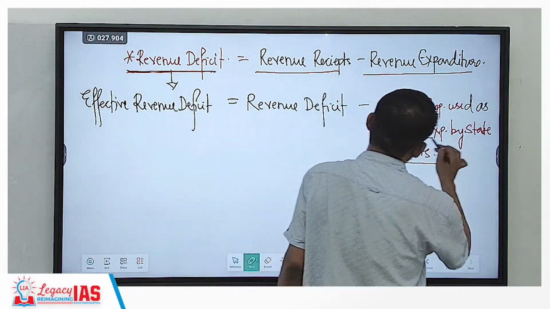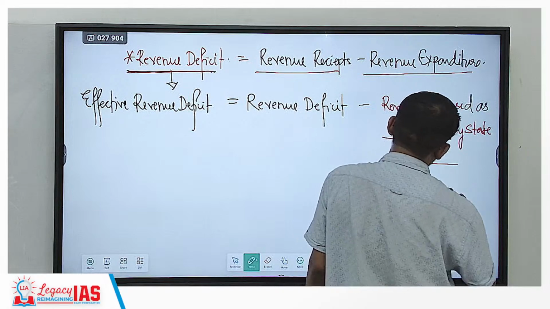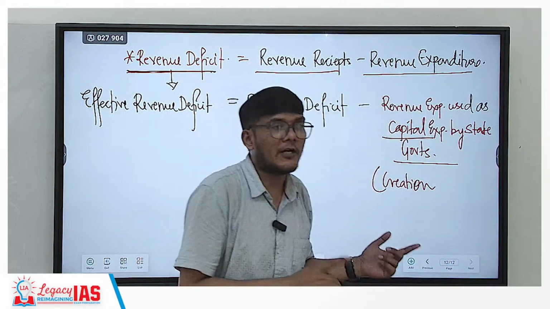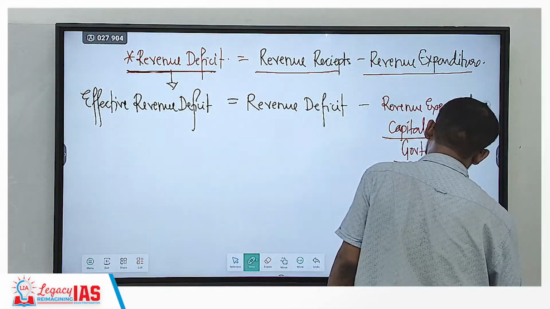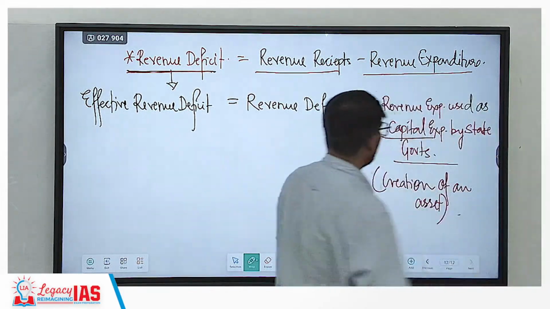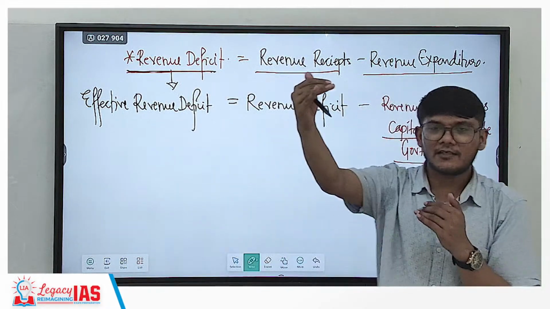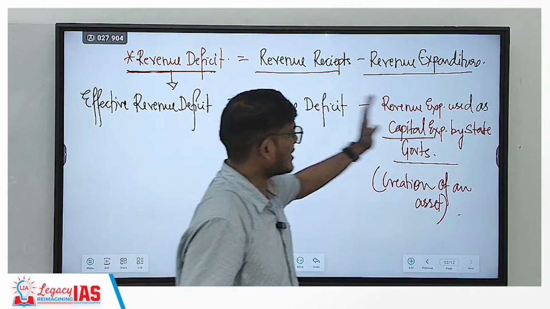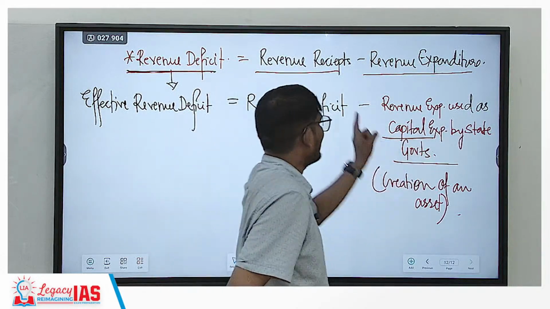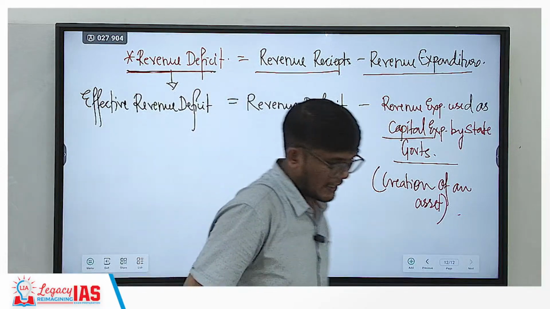Used as capital expenditure means used for creation of an asset. Capital expenditure is what? Any expenditure done to create an asset. Basically, the definition of capital expenditure is any expenditure that either increases your asset or reduces your liability. So any such kind of expenditure done by the state government needs to be subtracted from the revenue deficit in order to get the effective revenue deficit.